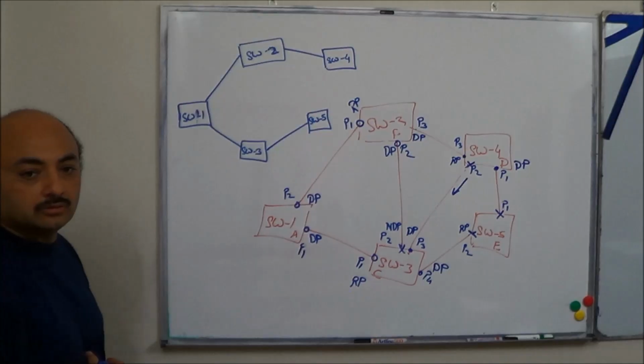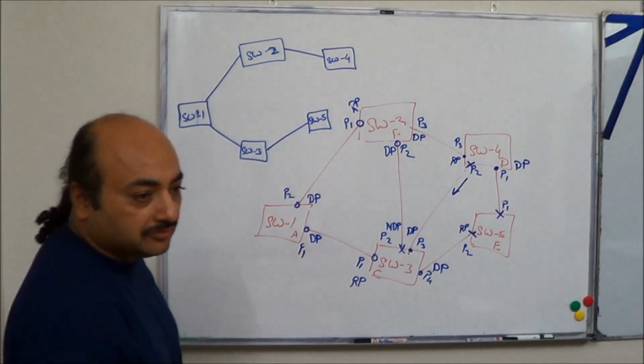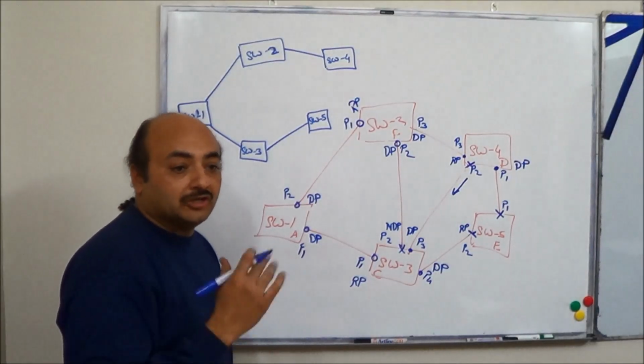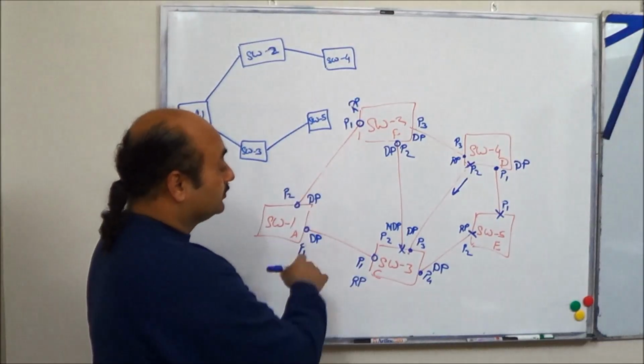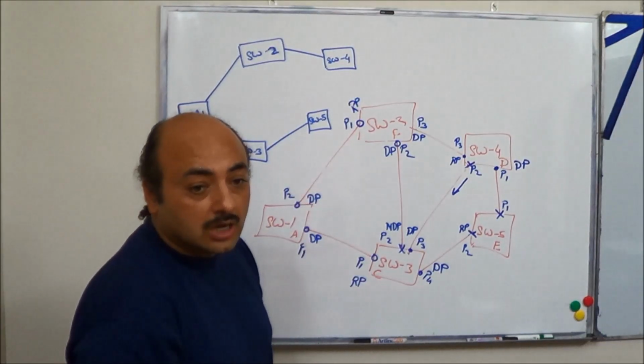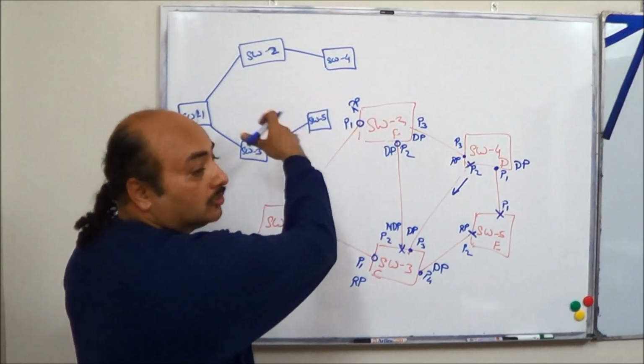All the loops are broken. Every switch has connectivity with everyone. Logical connectivity. In case something else breaks here, another redundant path will open. How will that happen? We'll come to that later. But all the loops are gone.